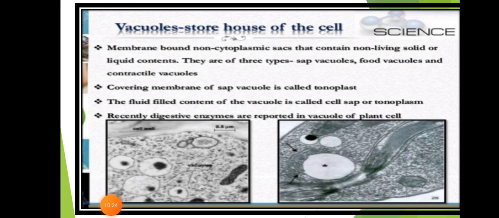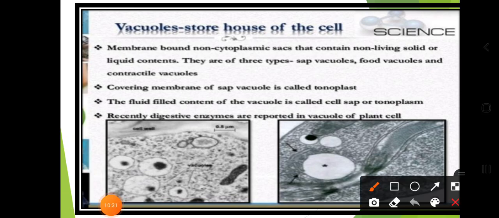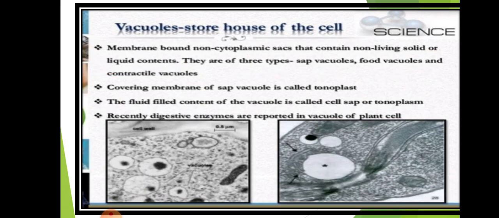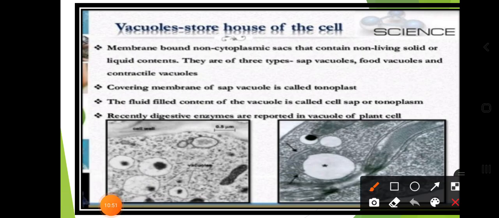So the last part as per your syllabus that we are going to learn here is the vacuoles. Okay. So what do you mean by vacuoles? Here it is a storehouse of the cell. They are membrane-bounded non-cytoplasmic sacs that contain non-living solid or liquid contents. They are of three types: sap vacuoles, food vacuoles and contractile vacuoles. Storehouse means they are storing the energy.